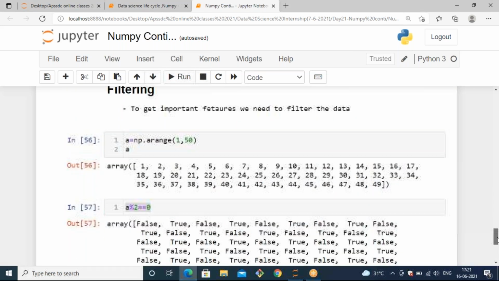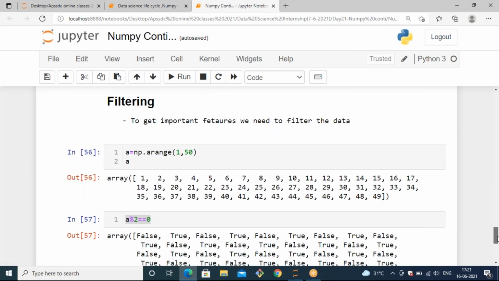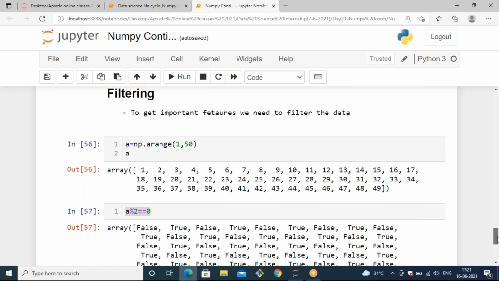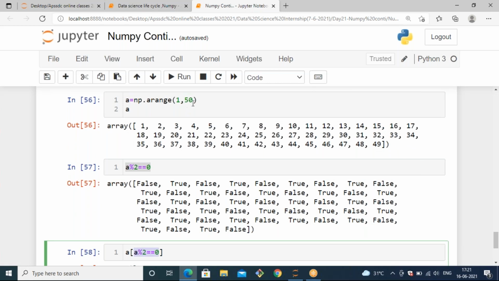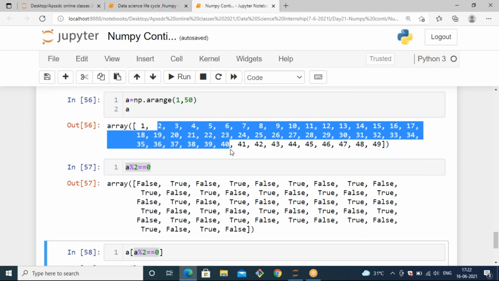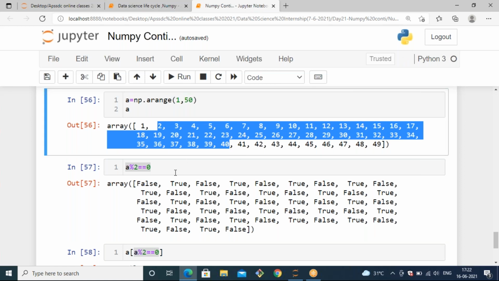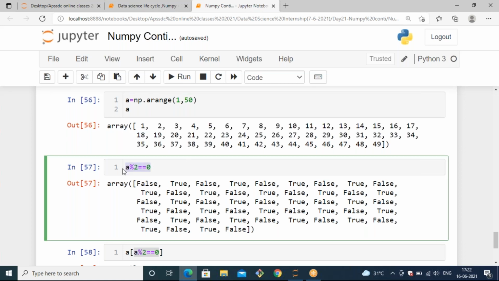Yeah, what we are doing is, if you want to filter any kind of data, we need to apply our logic. That means here I generate one array having 1 to 50 elements. Out of the 50 elements in the array, I need to get the elements which are divisible by 2 only, so that I can apply a filtering technique like a % 2. In that a, I have totally 50 elements, so it will generate a result like true or false.